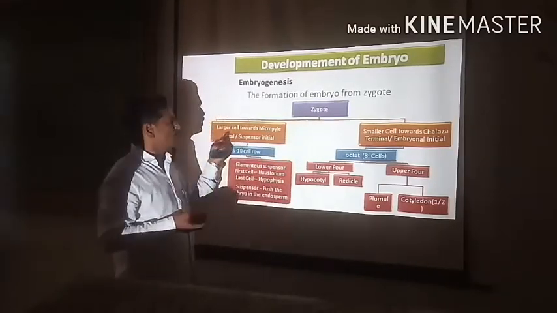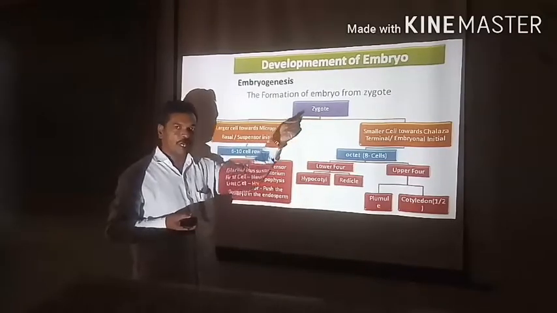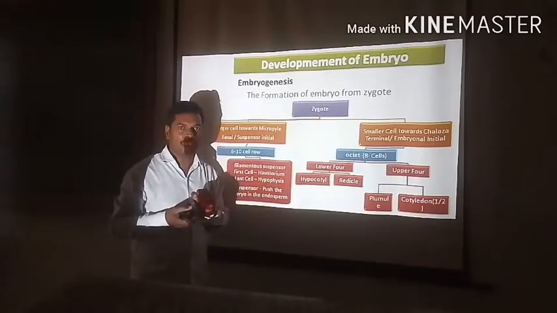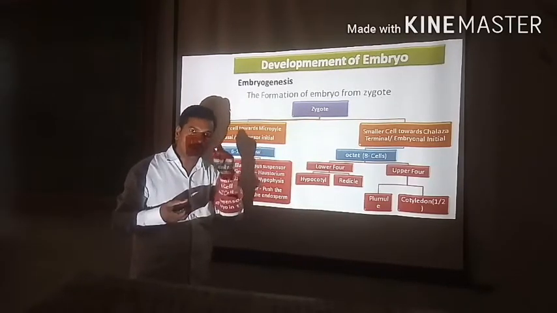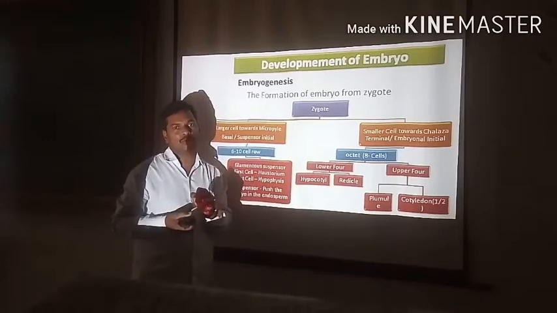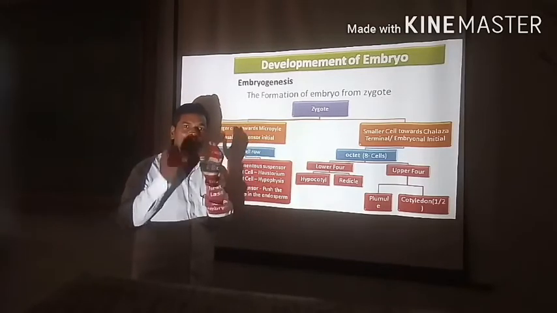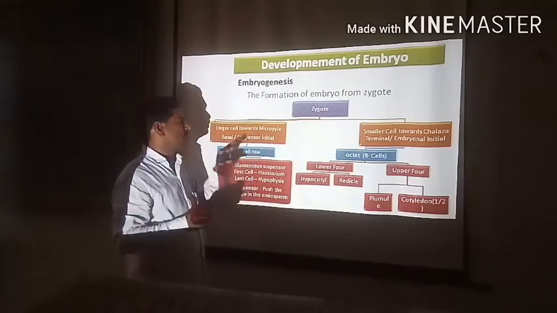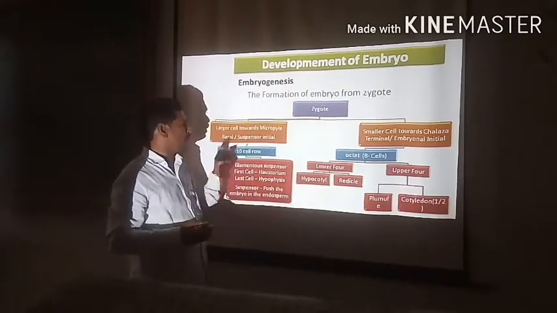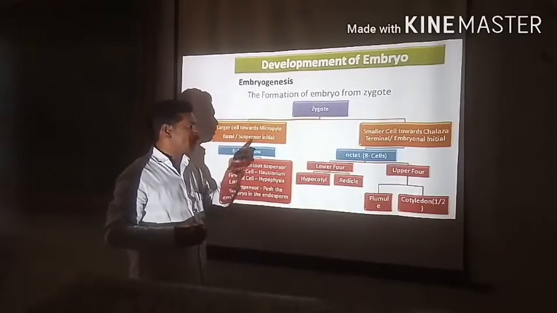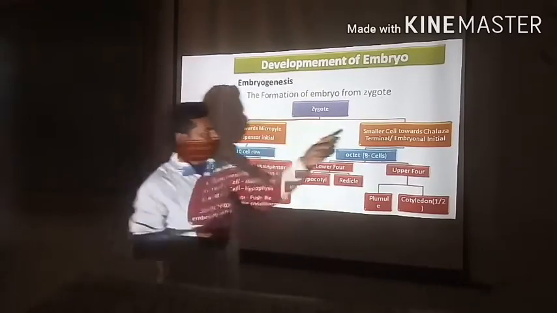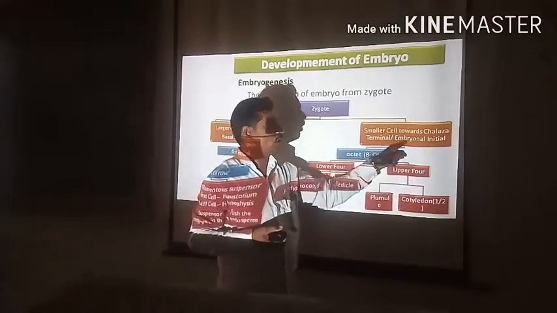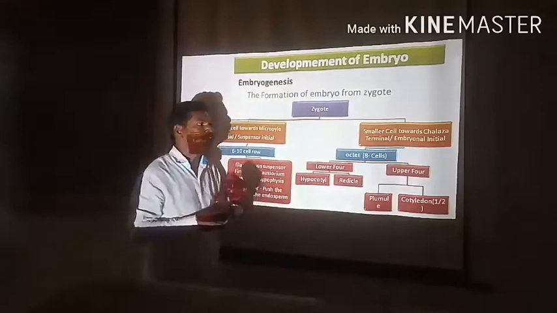First the zygote divides. After the division, it is said to be the proembryo, with two unequal cells. One cell is larger and the other is smaller. The larger cell, towards the micropyle, is called the basal cell or the suspensor initial. The smaller cell, towards the chalaza end, is called the terminal cell or the embryonal initial.